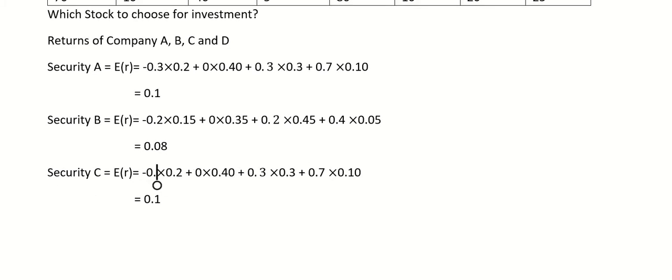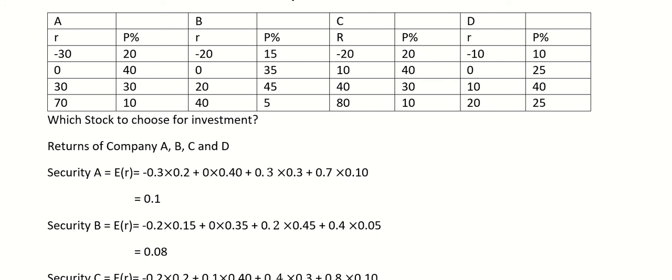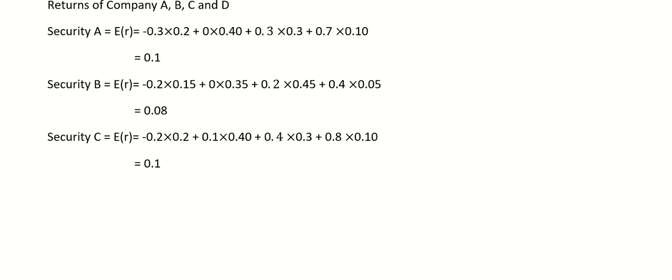For security C, 0.2 into 0.2, then 0.1 into 0.4, then we have 0.4 into 0.3, and 0.8 into 0.1, right? So I have put in these values, C's return and probability, okay? Now the answer here is 0.2, right?